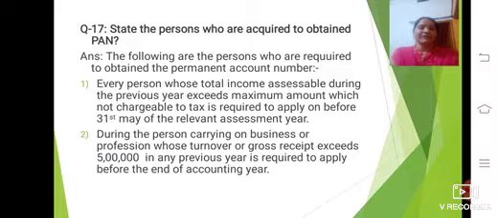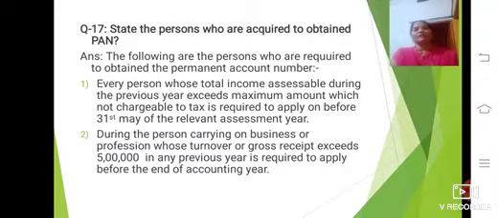Number 1, every person whose total income chargeable during the previous year exceeds the maximum amount which is not chargeable to tax is required to apply before 31st May of the relevant assessment year.